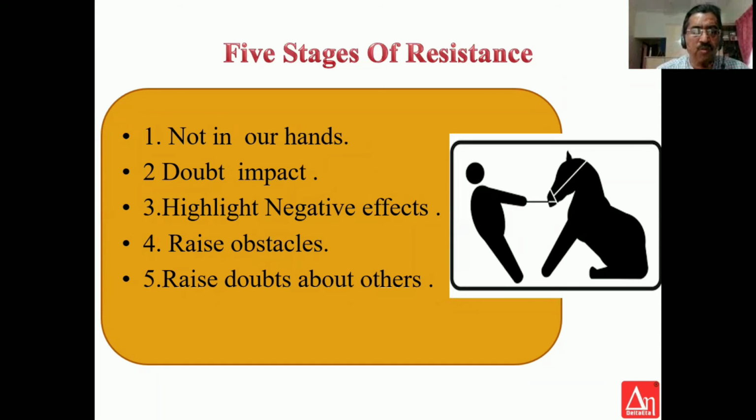Many cost reduction projects could not go ahead because the CEO or the owner, the chairman, was receptive to the idea of cost reduction, but the next in command who was to implement it was not ready. Why was he not ready? Because he was doubting whether he will have obstacles from others, and that would put his performance in poor light. So these are the five stages of resistance coming from all the levels in an enterprise. So as the chairman of the company, or the owners, or the MD, or the CEO, it's our job to ensure that these resistances are overcome